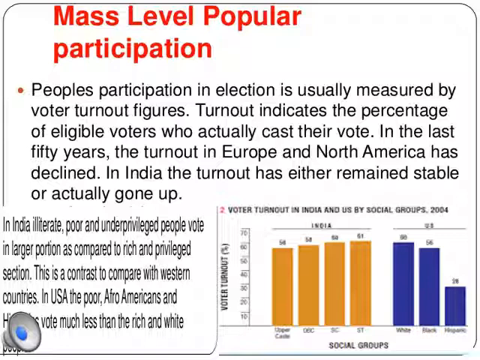So in India, how do we come to know how many people have come and voted? In India, we have taken a graph representing which section of the people mostly come to vote. When we took this, we got to know that mostly the poor, illiterate and underprivileged were the people who came in large numbers to vote compared to the rich and the privileged section.